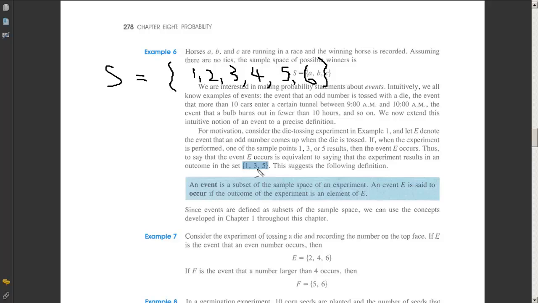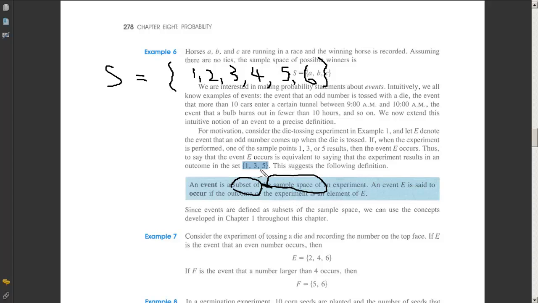In other words, everything in here is also in here. So it's a subset. So what that suggests is that maybe what we should use for a definition of event is subset of the sample space. Okay? Let me say that one more time.